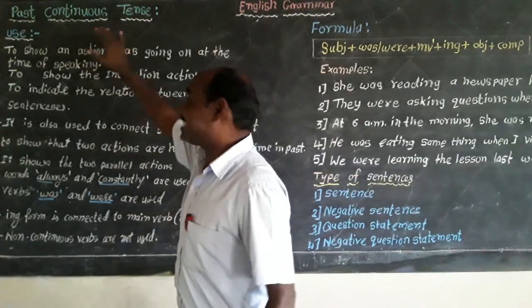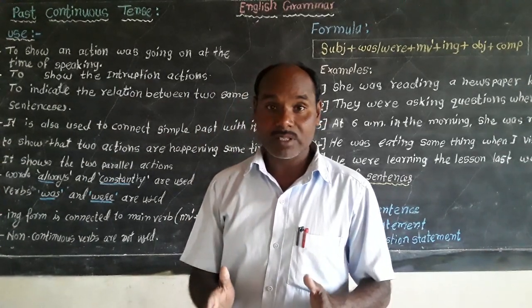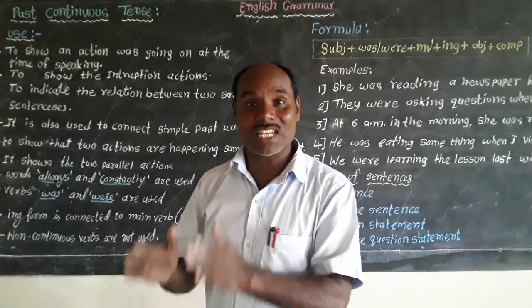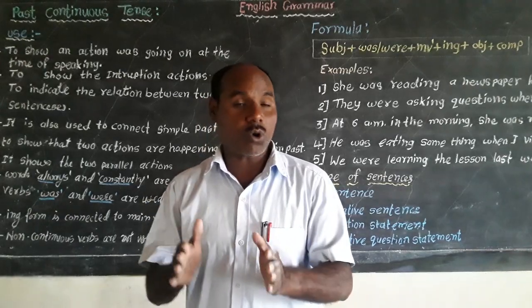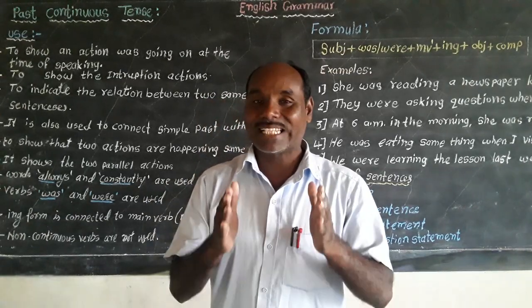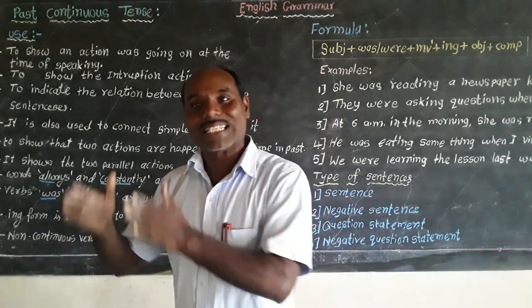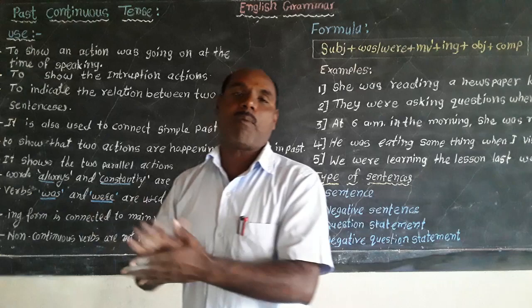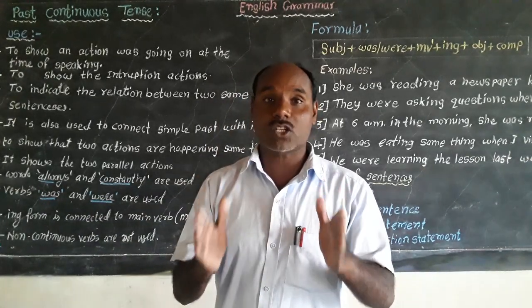That's why this tense is known as past continuous tense, because this tense is used to show the action was started in the past somewhere and it was still going on at the moment of speaking in the past. But in present, the action is not going on.